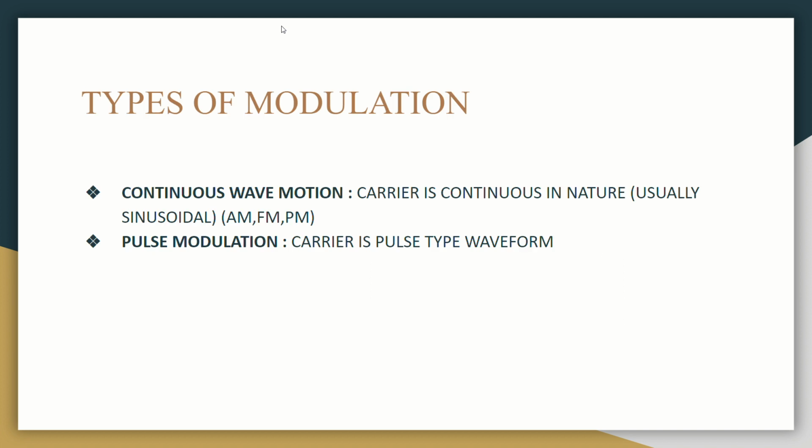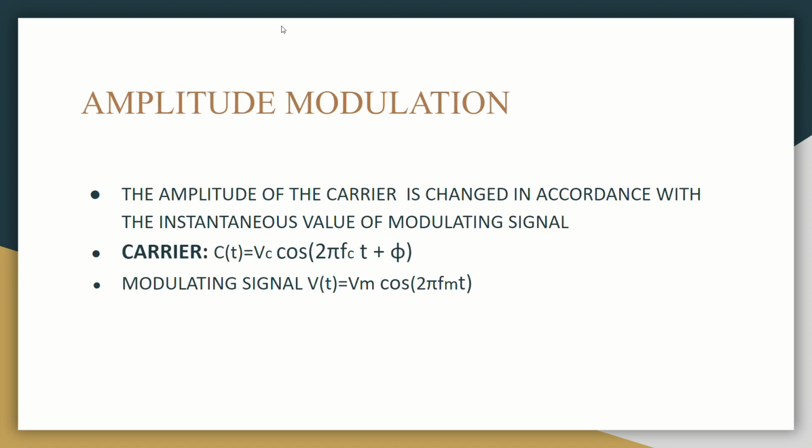The types of modulation. There are two types of modulation: continuous wave modulation and pulse modulation. The first one is continuous wave modulation, where the carrier is continuous in nature. Pulse modulation is where the carrier is a pulse type waveform.